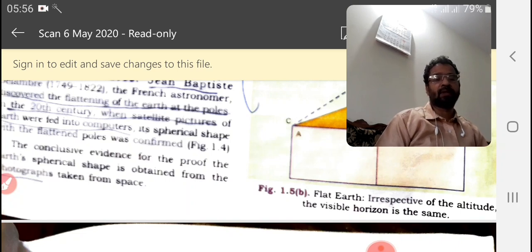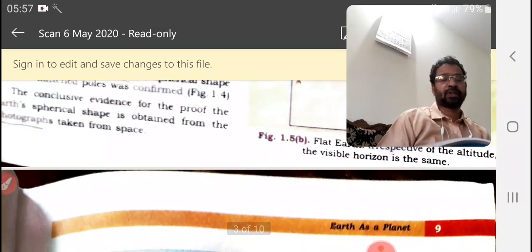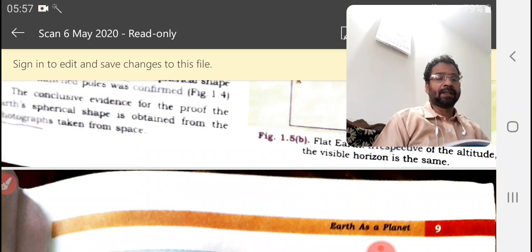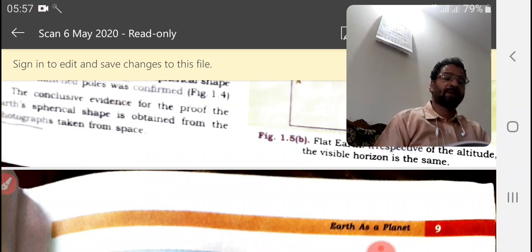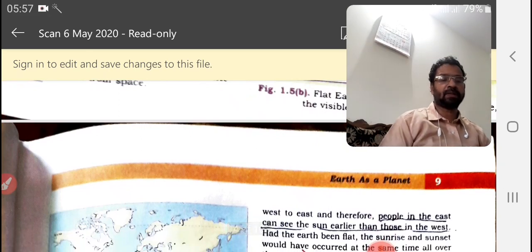Now fourth question. Why is the earth called a watery planet? The earth is called a watery planet as its major part, 70 percent, is covered by water or hydrosphere. The earth is seen blue in the satellite picture due to the majority of water. That is why it is seen like this.